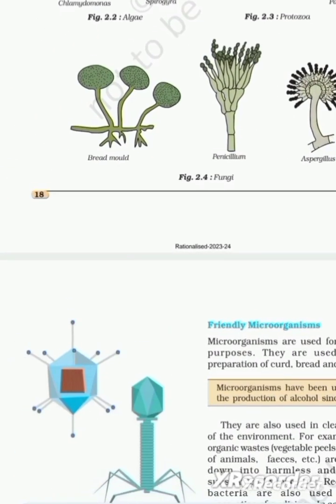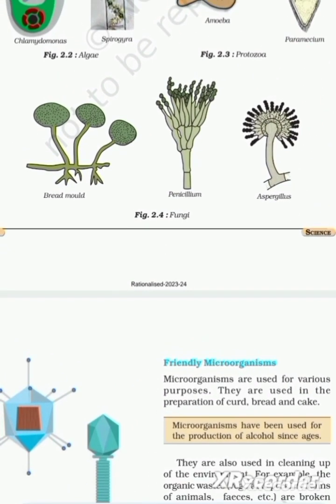And over here in figure 2.4 they have given fungi. The examples are bread mold, penicillium, aspergillus niger, which is one of the most popular fungus.